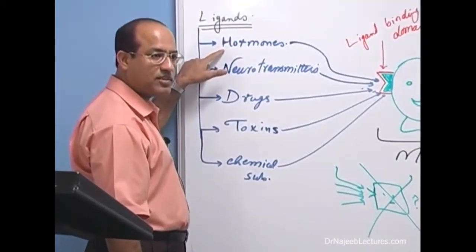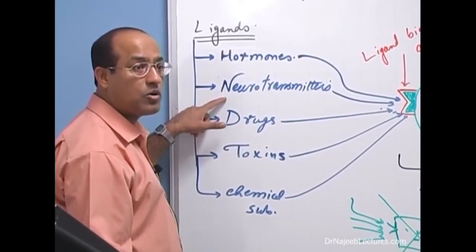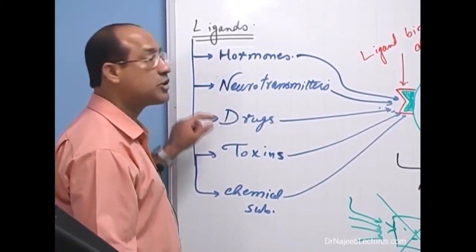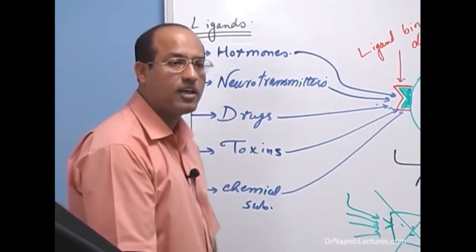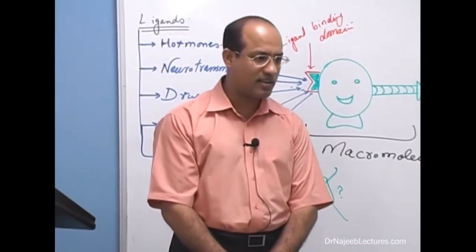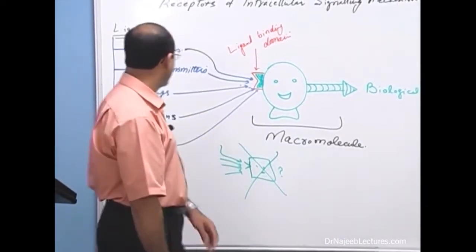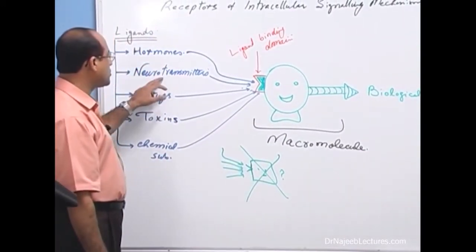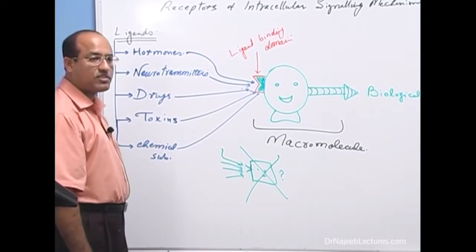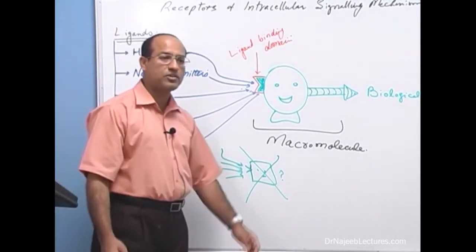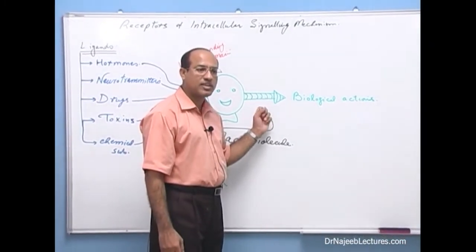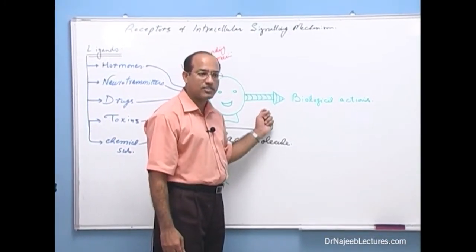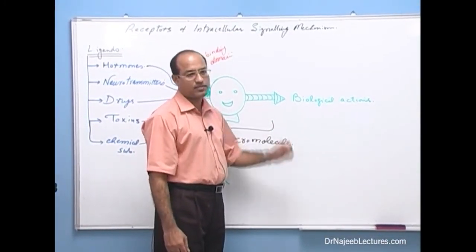Now listen, if you don't have a clear concept of receptor, you really don't understand how the hormones work in your body. You don't understand how neurotransmitters work. You don't understand how most of the drugs work. You don't even understand how most of the toxins work. So if you really want to understand actions of hormones, neurotransmitters, drugs and toxins, fortunately or unfortunately, you have to understand how the receptors work. What are the receptors? What are their classes? How do they work? Right?